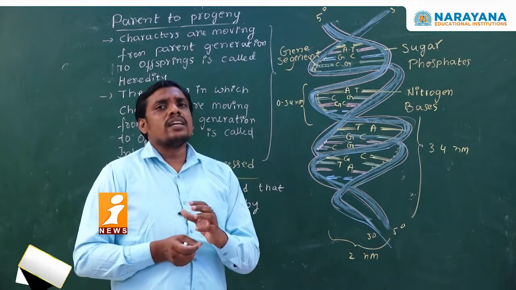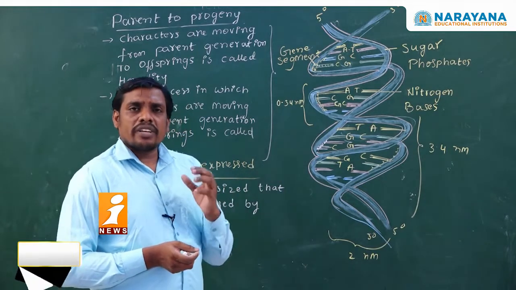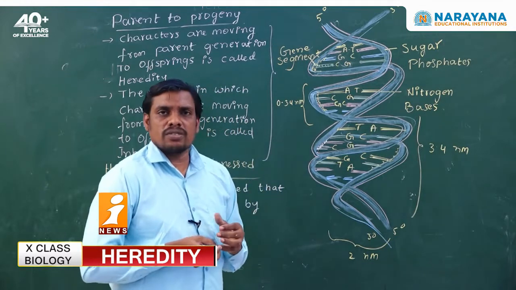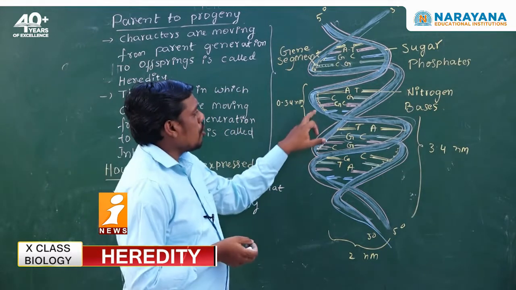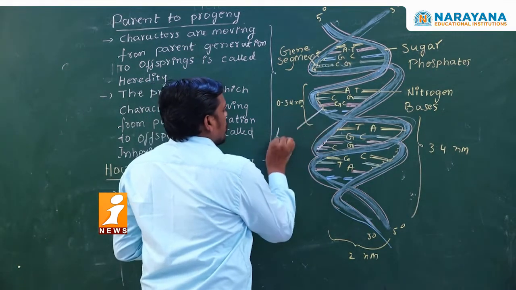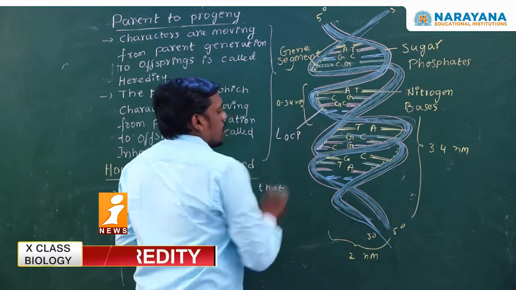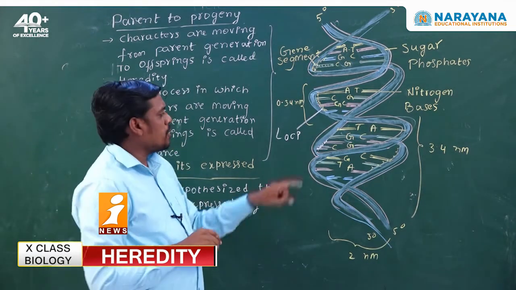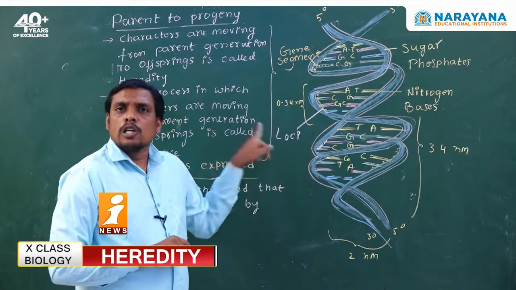These alleles are located at specific locations called loci or gene loci on the DNA.